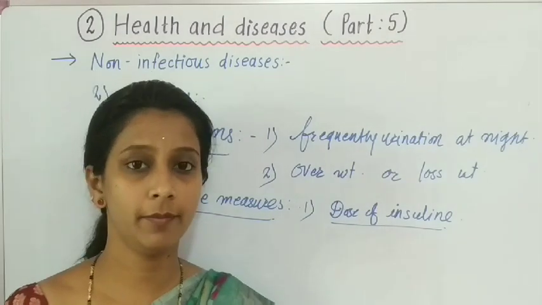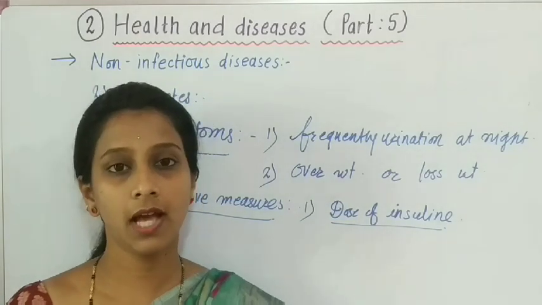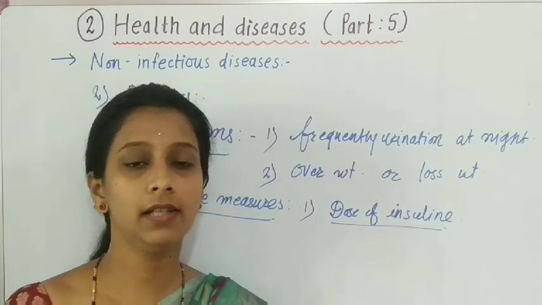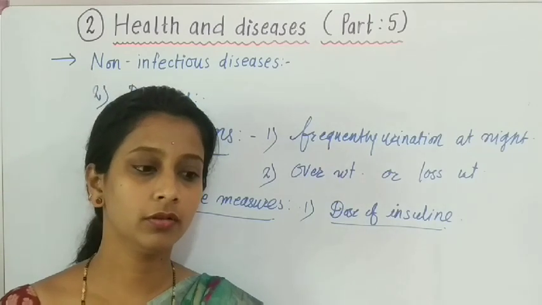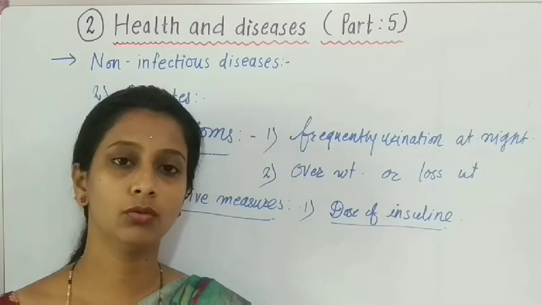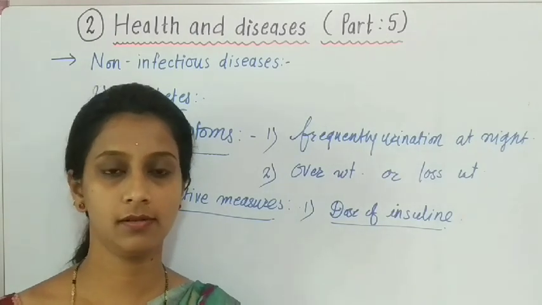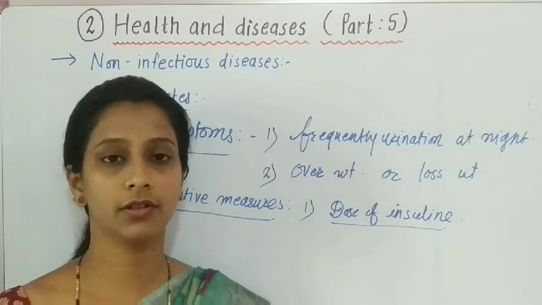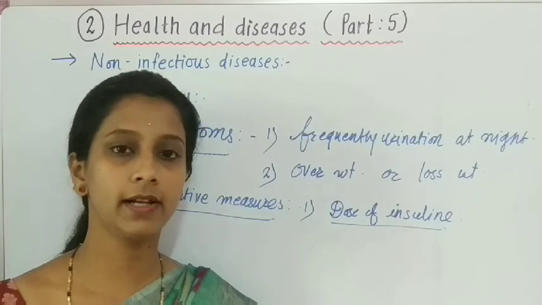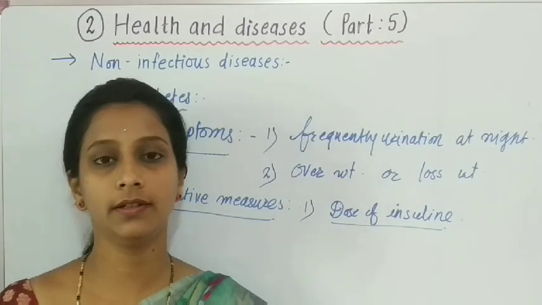Now generally, why does diabetes happen? Again, there are the same reasons for diabetes. If we are having more junk food, means food which has a large amount of sugar, or frequently we are having this type of food, we are not having a healthy diet, nor a proper diet, at that time there are chances for diabetes. And by heredity also, diabetes is transferred from parents and grandparents to their children, to the next generation.